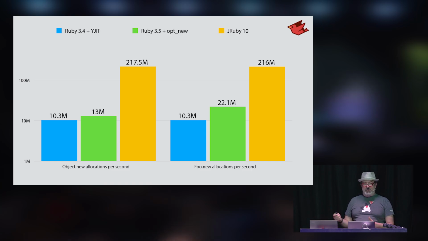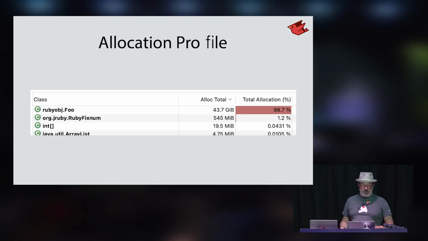So I went back into some of the JVM tools like Mission Control and did an allocation profile. And yes, indeed, it is actually allocating those objects. So there's no trickery here. It's creating those objects many times, 10 times faster than JRuby can, even with the new optimization.